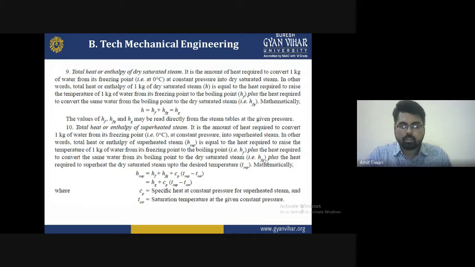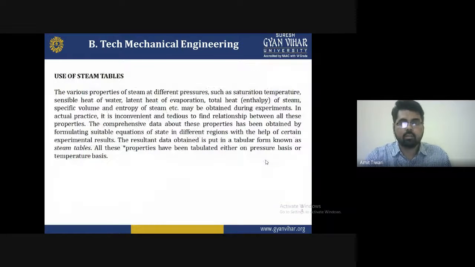So these are all the terms used for the different states of steam. And regarding the use of the steam table, as you know, the various properties of steam at different pressures, such as saturation temperature, enthalpy of water, latent heat of vaporization, total heat or enthalpy of steam, specific volume, etc., may be obtained during experiments.